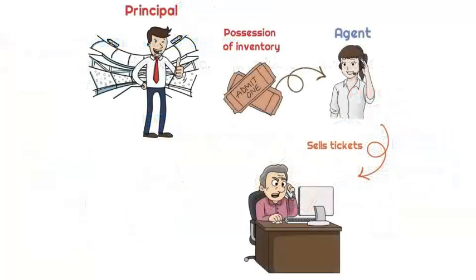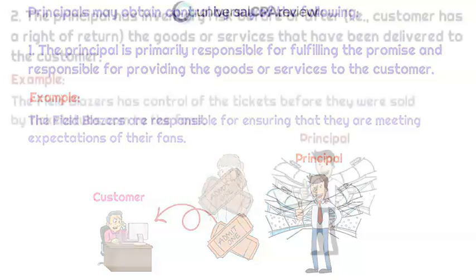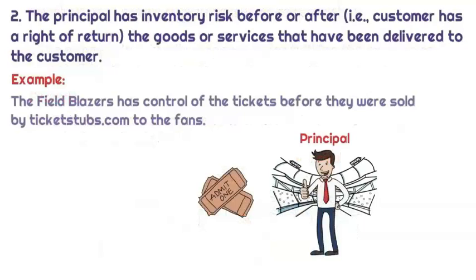Alrighty, so the exam wants you to be able to identify whether or not a principal-agent relationship exists. So there is a set of criteria that we should be aware of. The first criteria is that the principal is primarily responsible for fulfilling the promise and responsible for providing the goods and services to the customer. In our example, the Field Blazers are responsible for ensuring that they're meeting expectations of the fans. The next one is that the principal has inventory risk before or after the goods or services have been delivered to the customer.